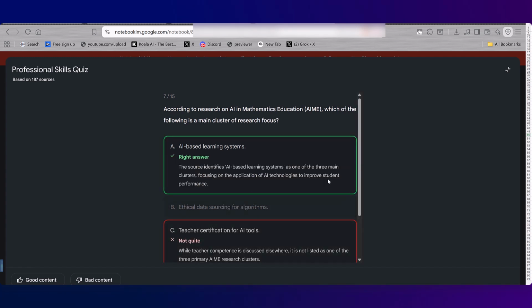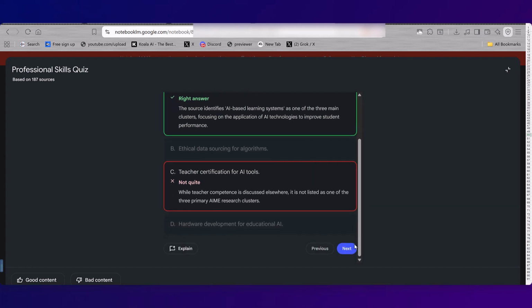It's not listed as one of the 3 primaries. The right answer is AI-based learning systems, one of the 3 main clusters focusing on the application of AI technologies to improve. Okay, so having an AI mathematics educator, the AI tool should be focused strictly on the math in order to get expertise. Okay, I will accept that.